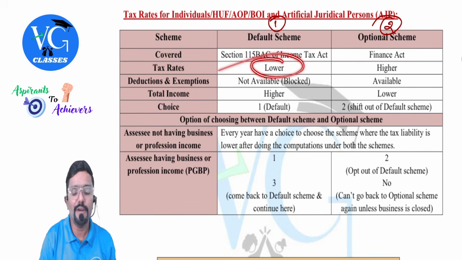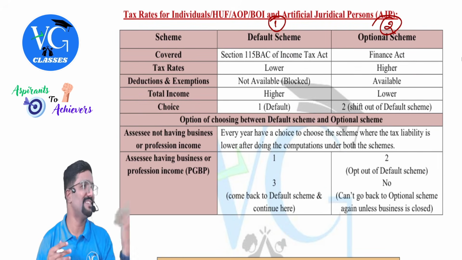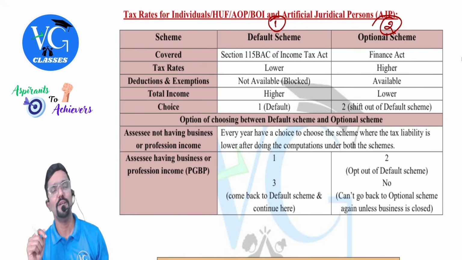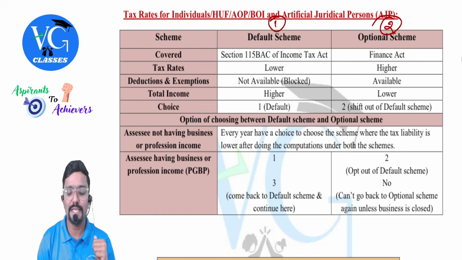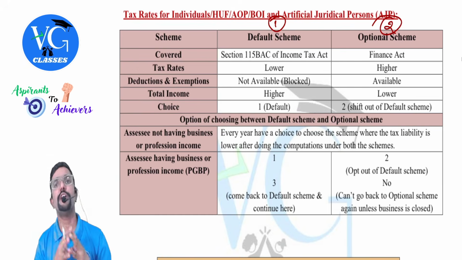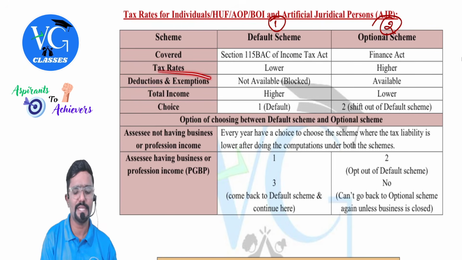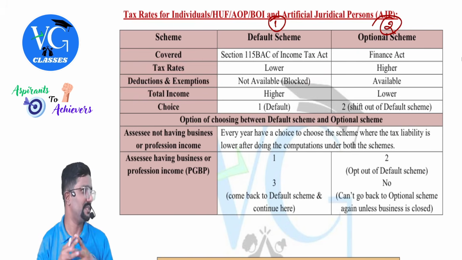Guys, under default regime, the tax rates are kept lower, whereas under optional scheme, they are kept higher. Then you will tell me, sir, obviously everyone will follow default scheme only. Yes, because the tax rates are kept lower. But there is one twist there. Madam has given the benefit with respect to tax rate, but she has taken away the majority of the deductions and exemptions. So if you are the assessee following default regime, then most of the deductions and exemptions are blocked for you. Blocked for you means you cannot claim it.